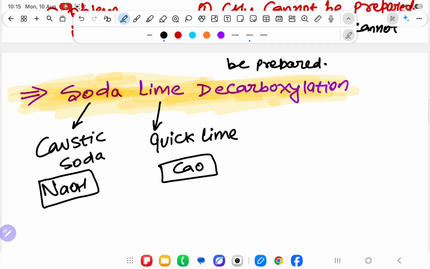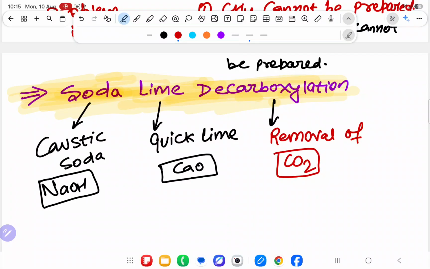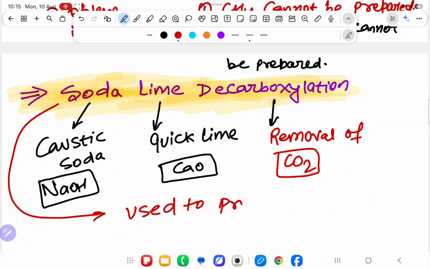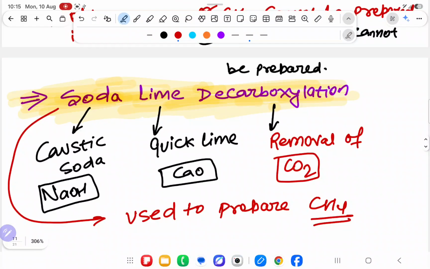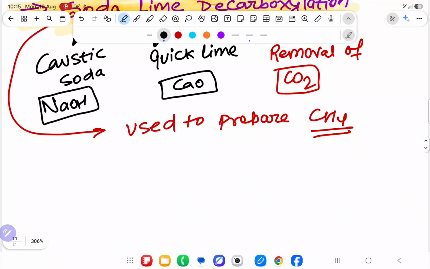Now soda lime. Soda means caustic soda. Lime means quick lime. And decarboxylation means removal of carbon dioxide. This is used to prepare CH4. Not only CH4, but one of the products will be CH4, because we are facing a problem in producing CH4. So we are going to sort out the problem to produce CH4. Understood? Soda means caustic soda. Lime means quick lime. Decarboxylation means removal of carbon dioxide.